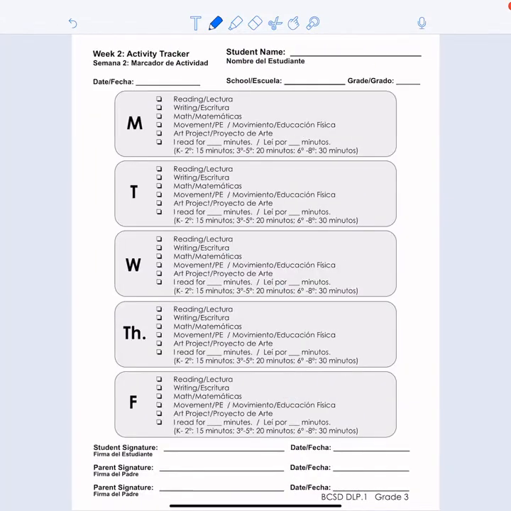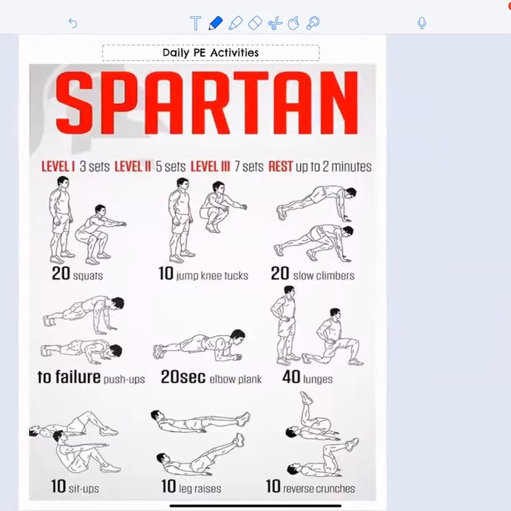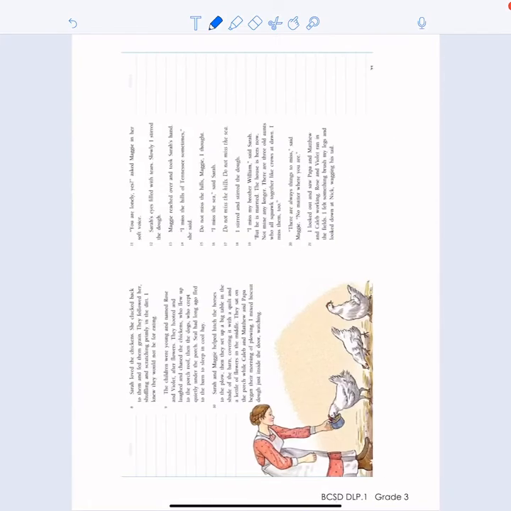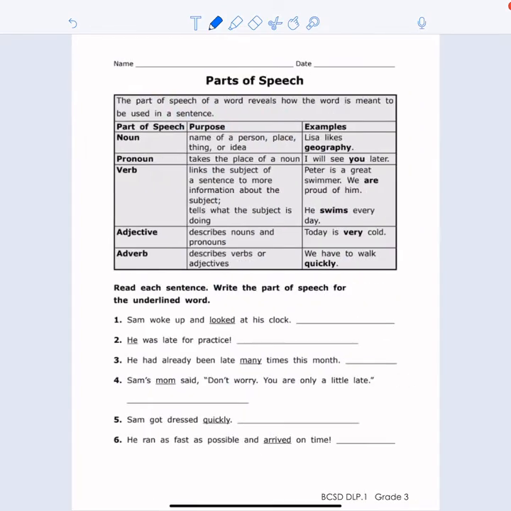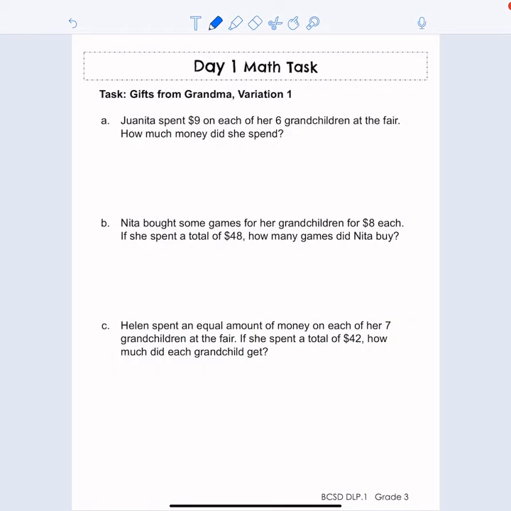I'm going to skip ahead now to the math section of the packet. And I'm going to start with day 1. And it looks like page 17. It says day 1 math task at the top. So I'm going to start with A.